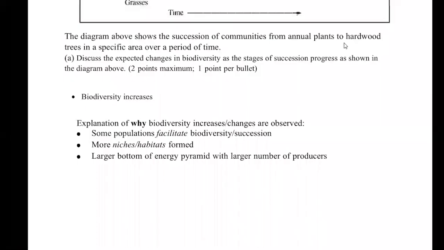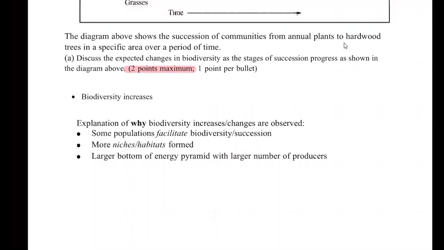I'm going to go over the rubric for grading the FRQ disturbances so that you guys can check yourself. Let's get started. Part A asks to discuss the expected changes in biodiversity as the stages of succession progress as shown in the diagram above. You'll notice that this question is worth 2 points maximum. You're going to get 1 point per bullet.